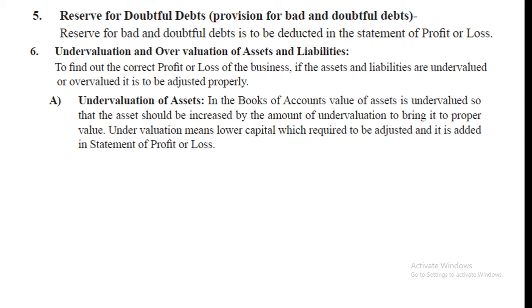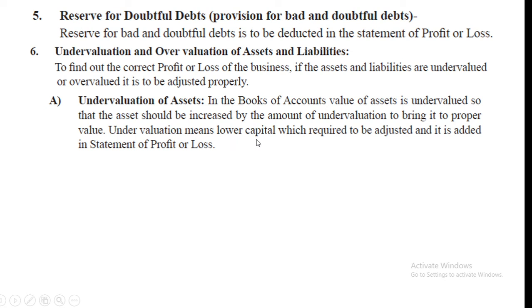Undervaluation of an asset means the value of the asset in the books of accounts is less than the proper value, so the asset should be increased by the amount of undervaluation. We find the proper value and increase it, so it will be added in profit or loss, to bring it to the proper value.